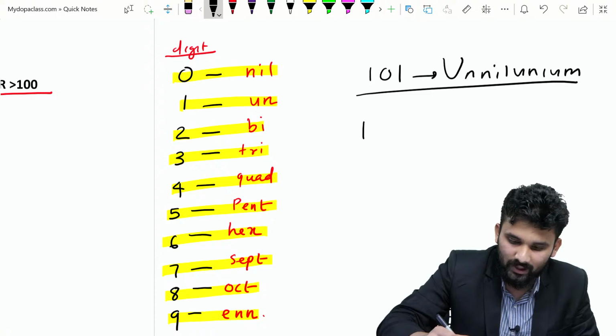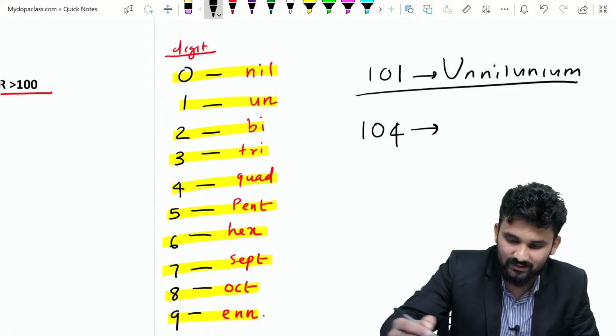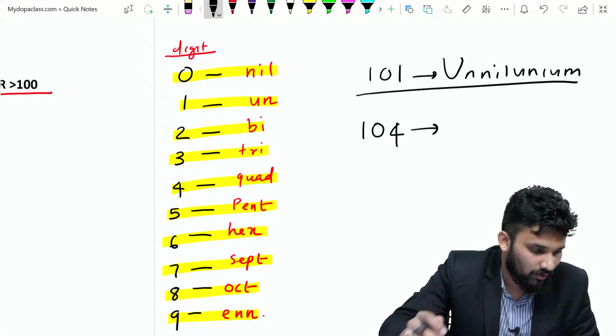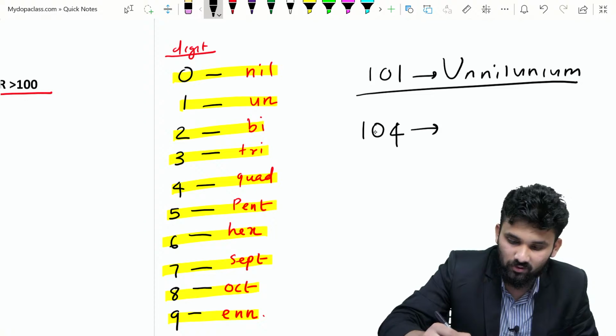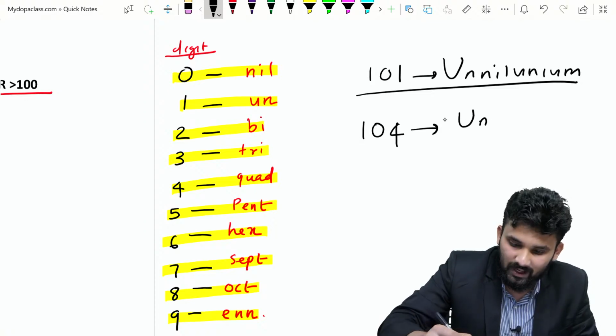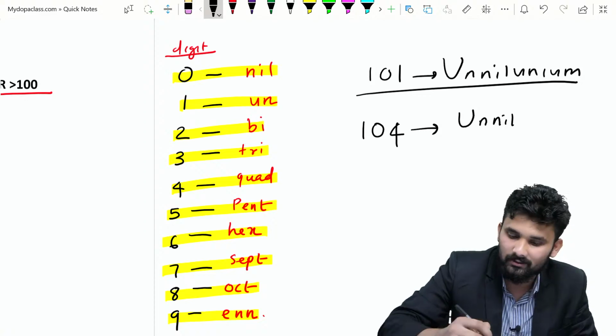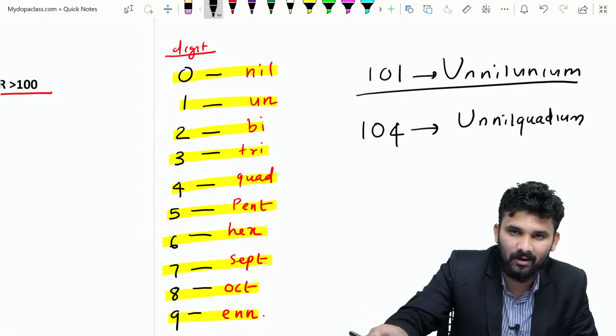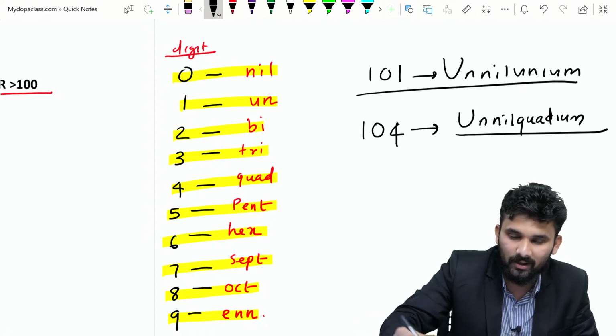So I will show you another atomic number. You can put your answer in the comment box. How to name 104? 1 is un, and 0 is nil, and 4 is quad. So it will be unnilquadium.